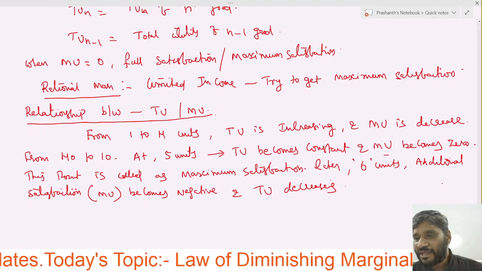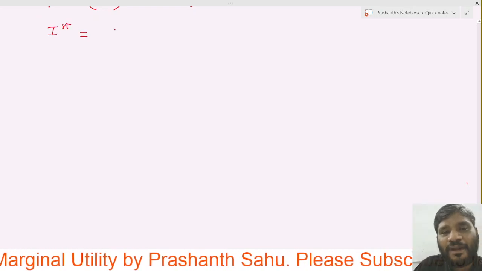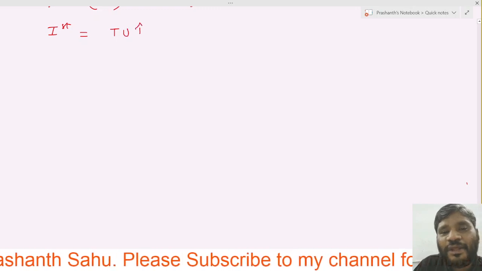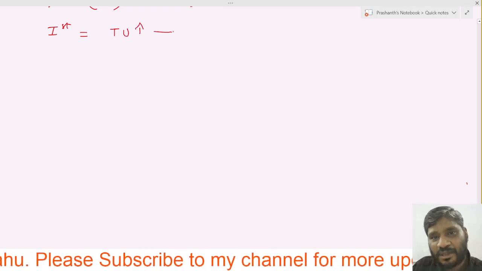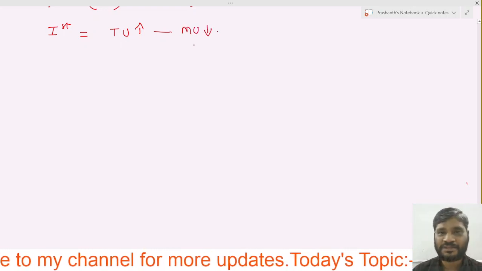Okay? So here we can see there are 3 stages. Here you can write it. First, what happened? When total utility increases, then marginal utility decreases.